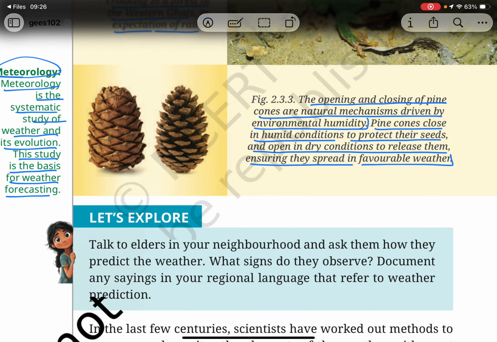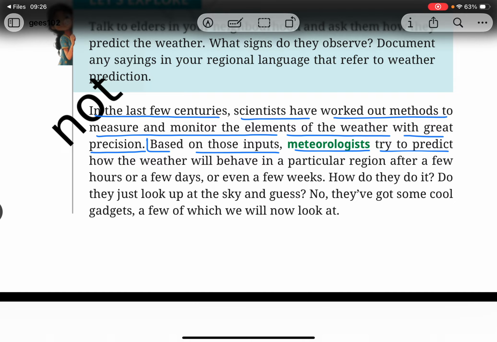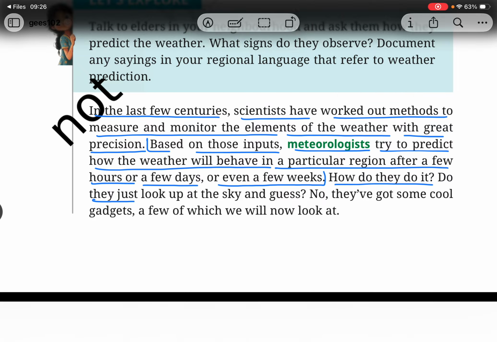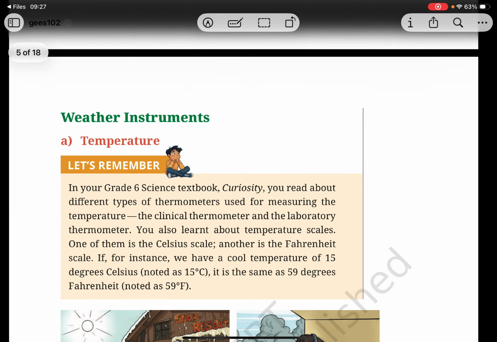In the last few centuries, scientists have worked out methods to measure and monitor the elements of the weather with great precision. Based on those inputs, meteorologists try to predict how the weather will behave in a particular region after a few hours or a few days or even a few weeks. How do they do it? Do they just look up at the sky and guess? No. They have got some cool gadgets, a few of which we will now look at.